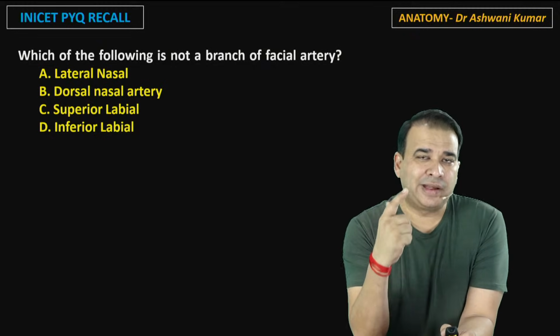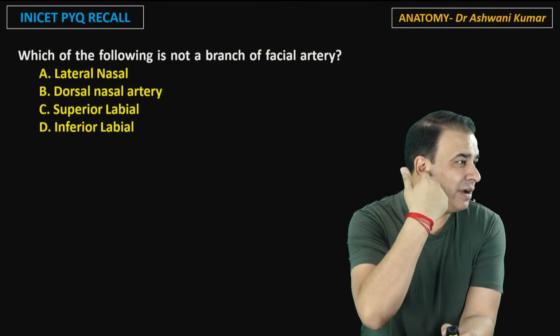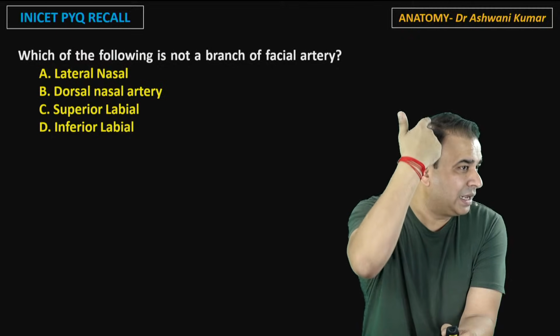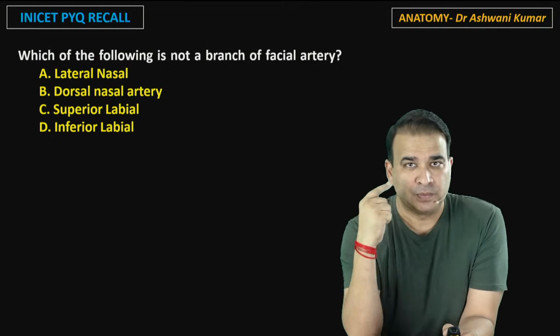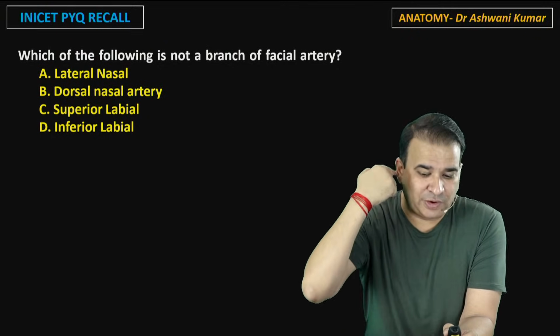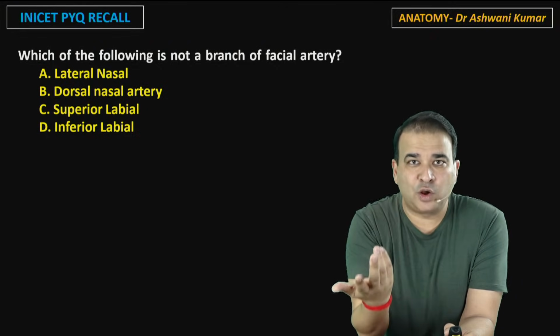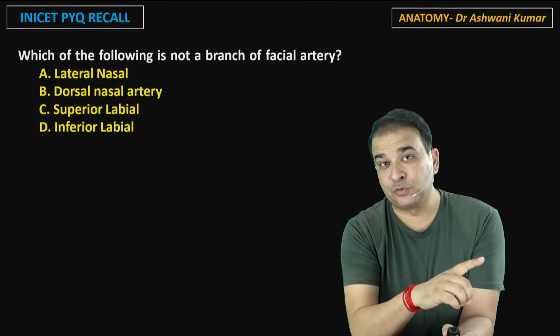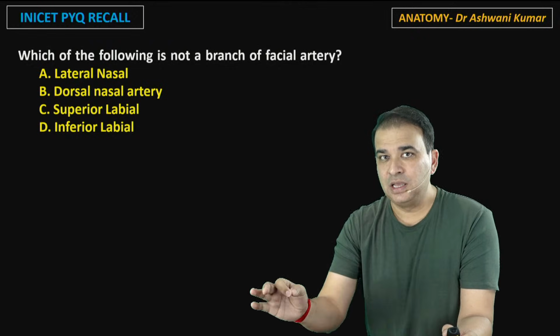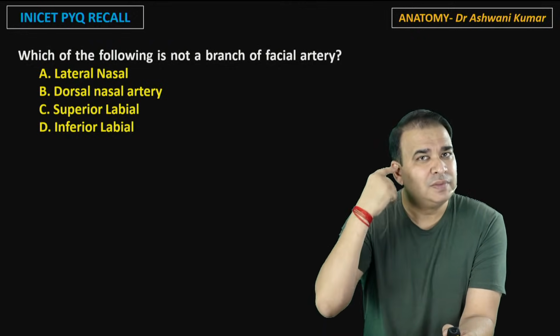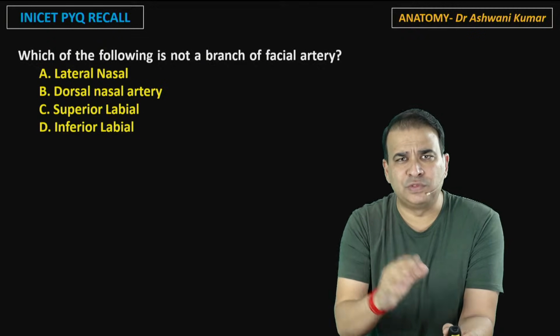So, yaad rakhna, there is an artery called the transverse facial artery, guys. There is an artery called the transverse facial artery that comes from the superficial temporal. A superficial temporal artery gives off a transverse facial artery. So transverse facial artery obviously will supply face, but that is not the branch of facial artery. So artery supplying the face, which is not a branch of facial artery, transverse facial artery, one of them.